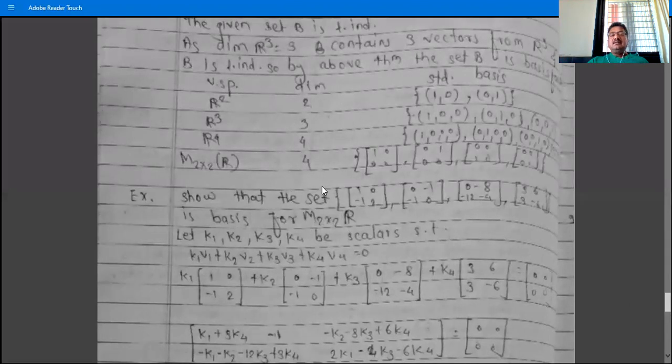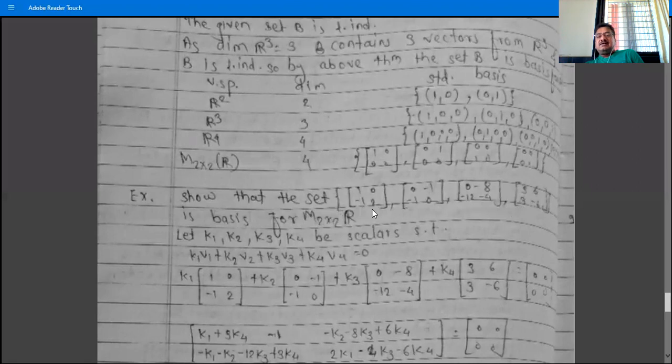But the dimension of M2x2(R) is 4. Therefore, any basis of M2x2(R) contains exactly 4 vectors. If the set contains more than 4 vectors or fewer than 4 vectors, then it is not a basis of M2x2(R).